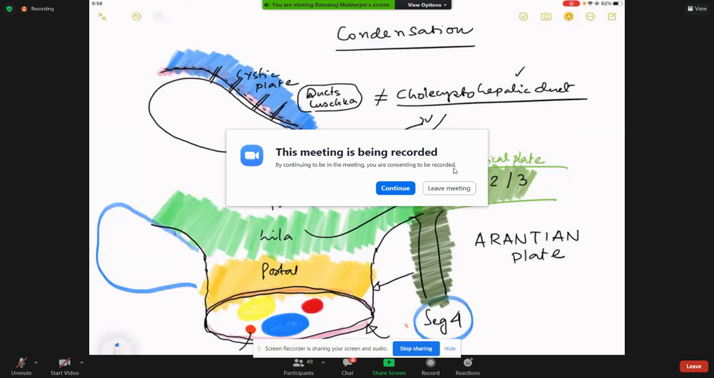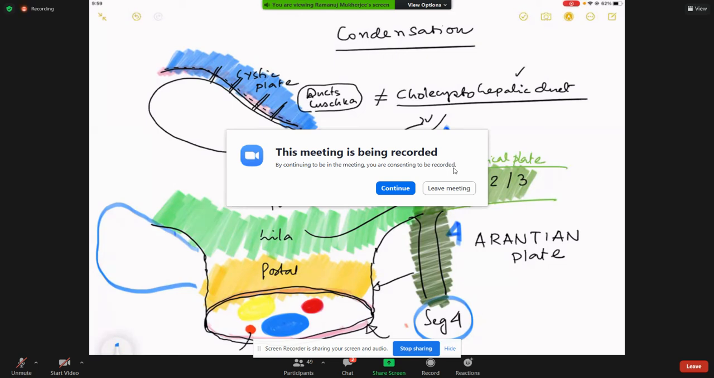Now, some people consider that no, you are wrong. Segment 4 can also be draining on this side and this side, 4A or 4B, and then you go to the segment 2 and segment 3. So this is how more or less we understand the Arantian plate, which is a good idea to understand. That means to get into the Arantian plate, what will be important is you have to mobilize the segment 2 and the segment 3, that means the umbilical plate. And after you have mobilized the umbilical plate, then you are likely to get the Arantian plate. So this is what you are required to know.